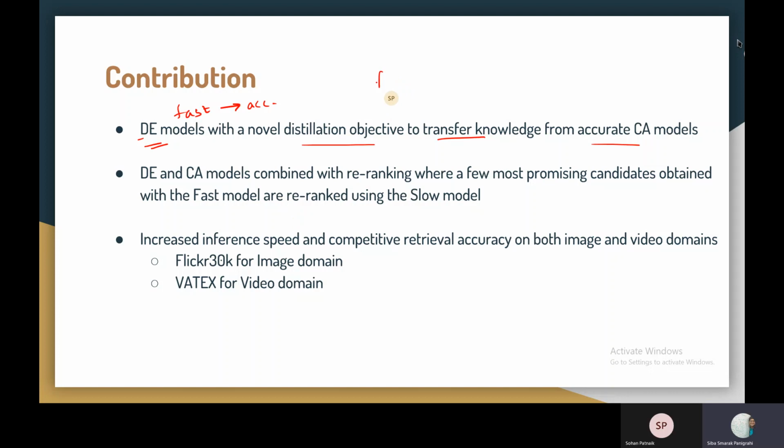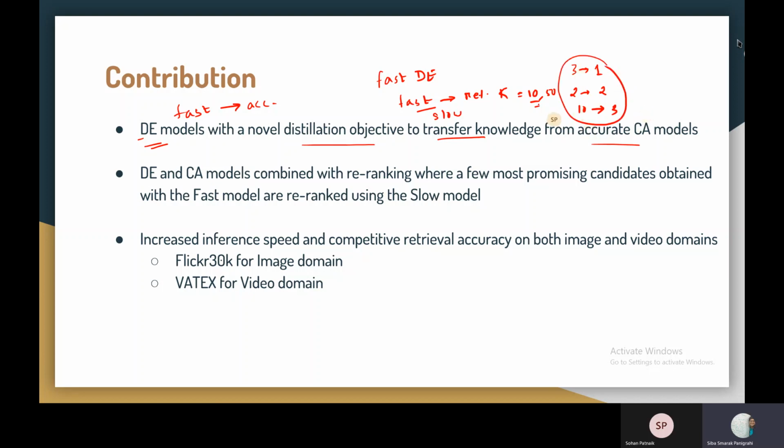So the approach can be very simply written as using these fast DE models. From this point onwards, we will use fast for DE and slow for cross-attention models. They're using the fast models for retrieving, let's say, some K images. K can be, let's say, 10 or 50 or something like that. And out of these 10 or 50 images, they will use the combination of the fast as well as the slow models to give a ranking of them. Let's say the third image should be ranked first, the second image should be ranked second, the 10th image should be ranked third, something like that. Let's say K equal to 10. So this is the output they want.